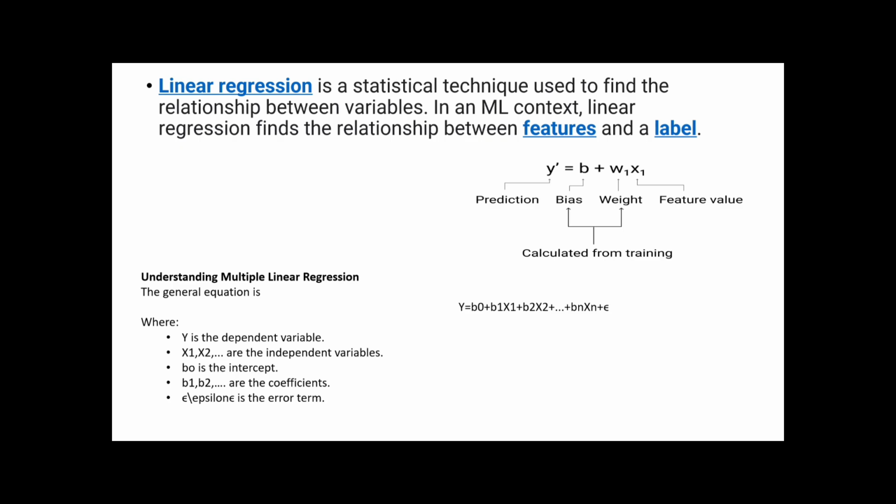In the given equation, you can see that y' equals b plus w1 x1. This is a simple mathematical equation we can use to find a line with a slope. Here, y is the term we need to predict. We can say it is the dependent variable, whereas x1 is our input variable or feature value, and w is the weight, as well as b the bias.